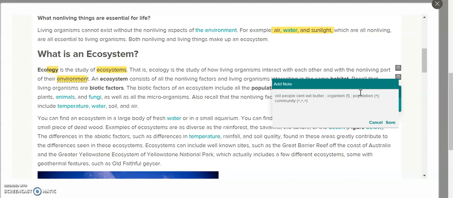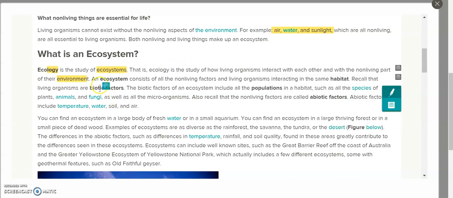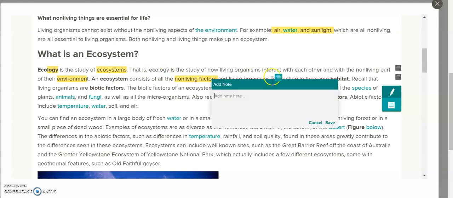So the next one we have is an ecosystem. And that's what we're talking about right here with ecosystems. An ecosystem is the people, the cat, the dog, the tree, the plants, and the abiotic factors we just talked about, including air, wind, and sunlight. So this is living things plus non-living, which we know in science is called abiotic. So we know that an ecosystem is both biotic and abiotic, and it says right here it's non-living.